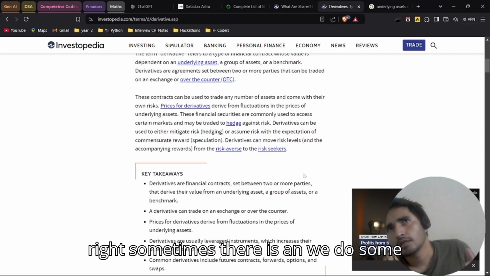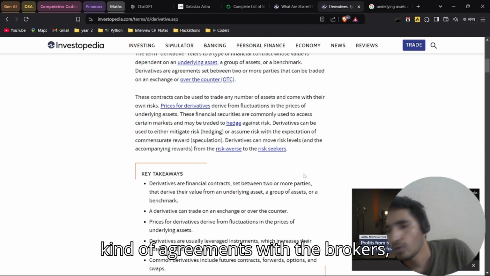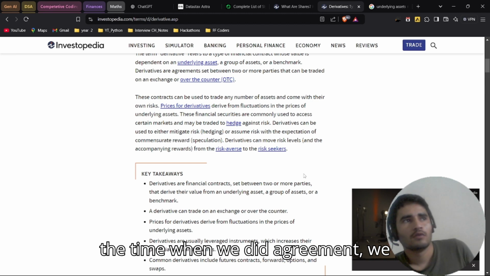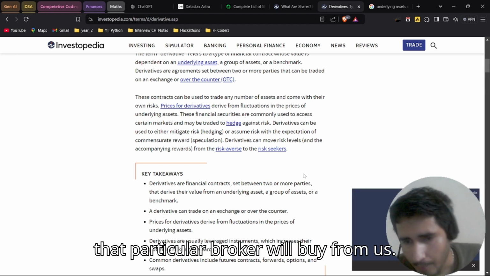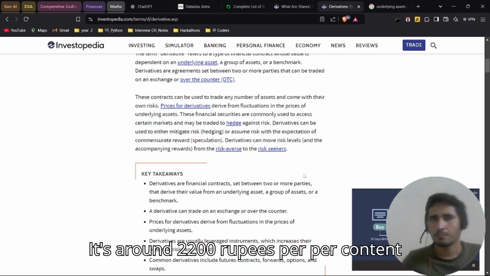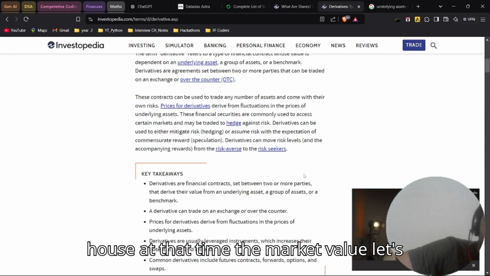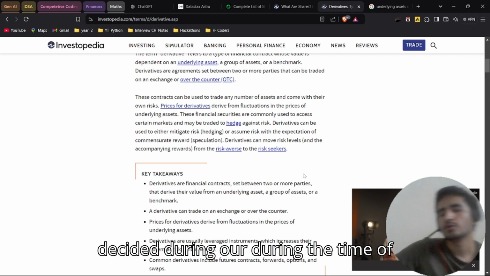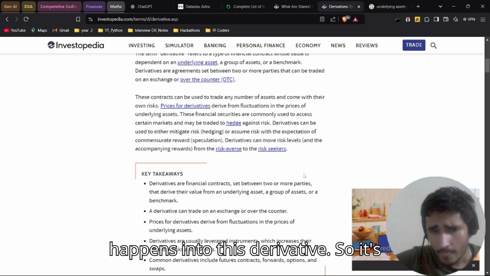Sometimes we make agreements with brokers. Let's suppose we sell wheat from our homes, and at the time of the agreement we decided the price at which that broker will buy from us, around 200 rupees per quintal. When he comes to our house, the market value is, let's suppose, 2000. Then the broker has to purchase that wheat from us at the predetermined price we decided at the time of the agreement. These kinds of things happen in derivatives.